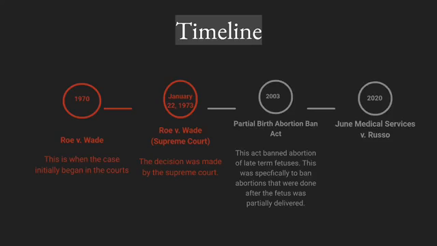And then in 2020, there was a case called June Medical Services versus Russo. The overall idea of this case was that it required doctors who perform abortions to have admitting privileges at a nearby hospital. And this was overturned in the Supreme Court.